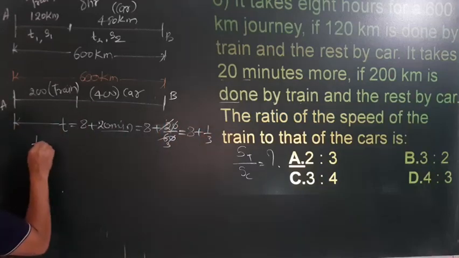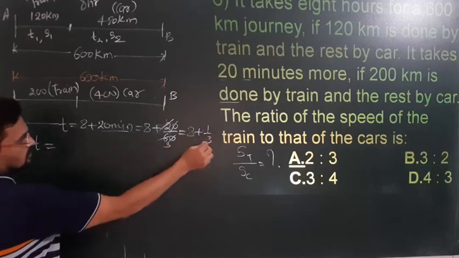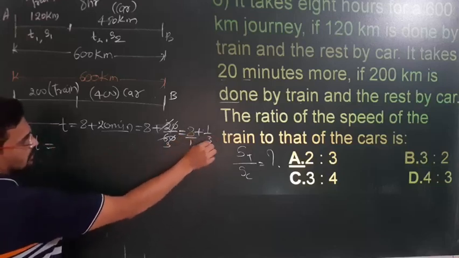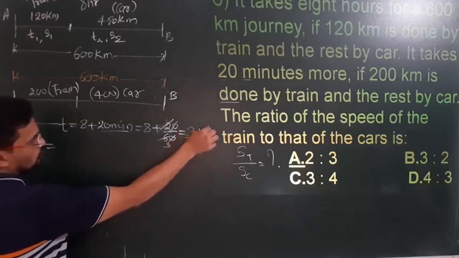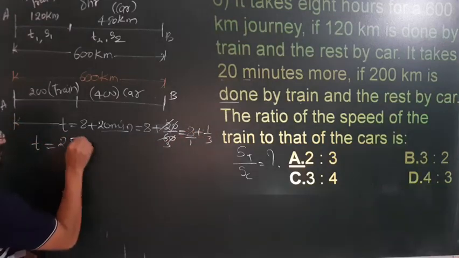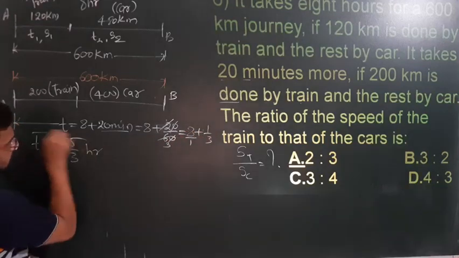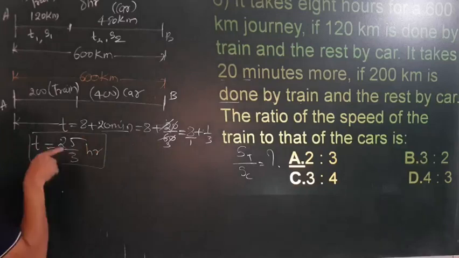Okay, so total time is equal to how much? 8 plus 1 upon 3 hours means what? So here it is 1, 3 into 8, 24, 24 plus 1, 25 by 3 hours. Understood? Because I am going to rub this.